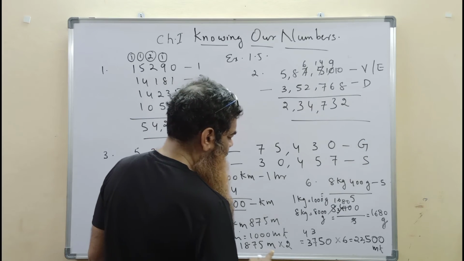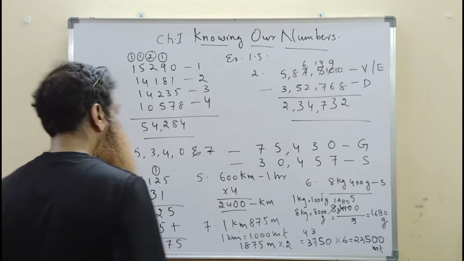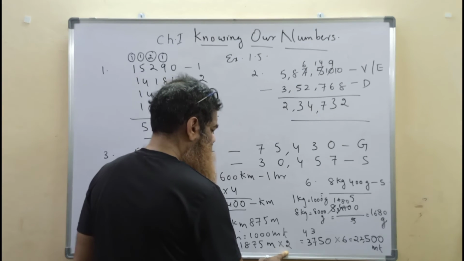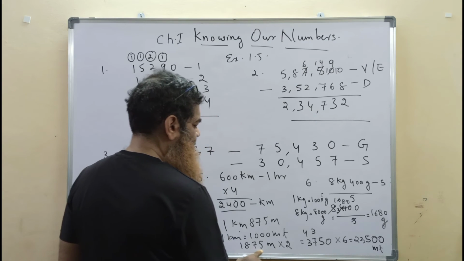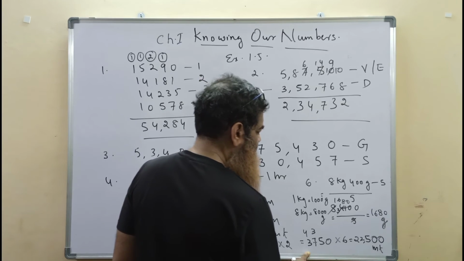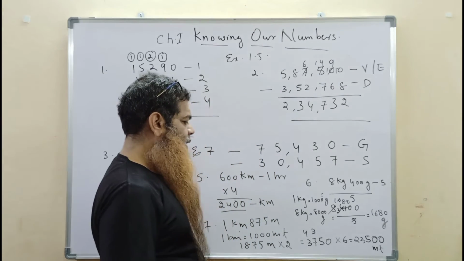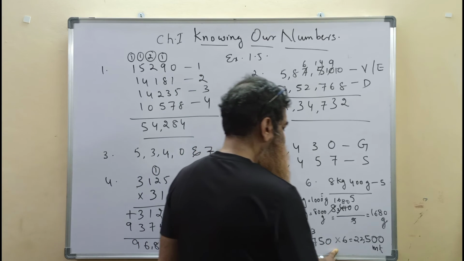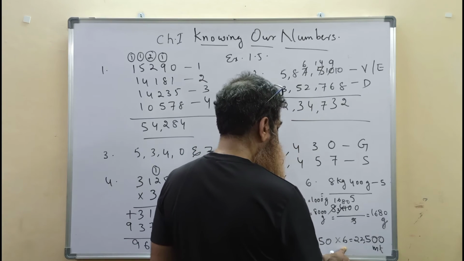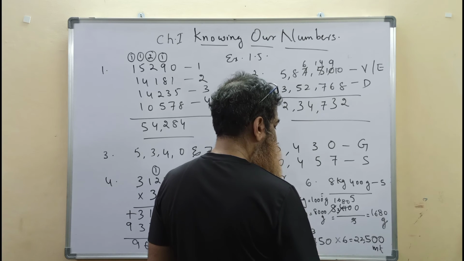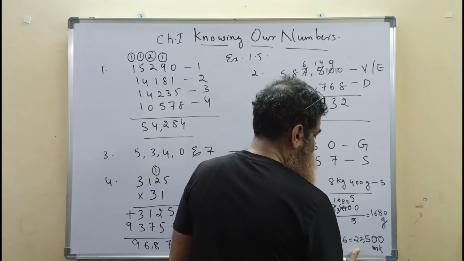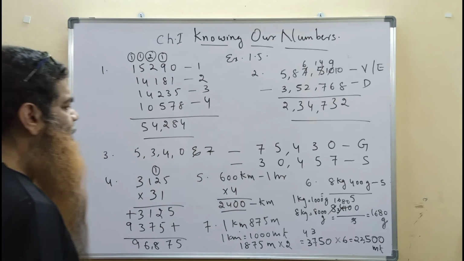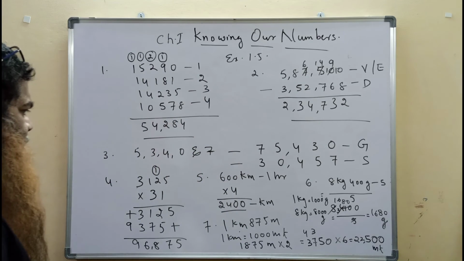1875 meters while going, and while coming back she is again walking that much distance, that is two times that much. So 2 into 1875 meters is equal to 3750 meters. And we need to find how many meters she is walking in 6 days. For that, we need to multiply it by 6. So we get she is walking in fact 22,500 meters in 6 days.